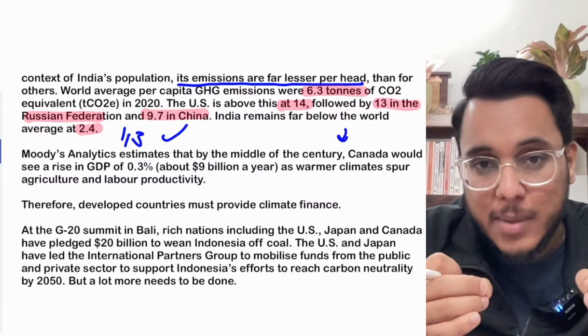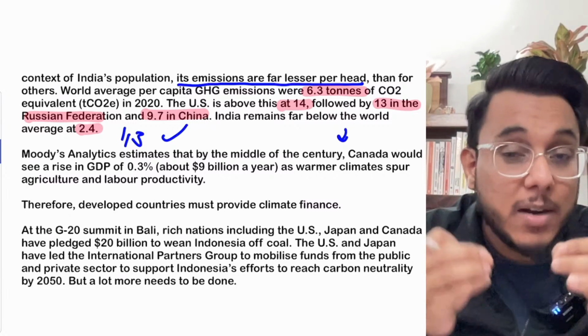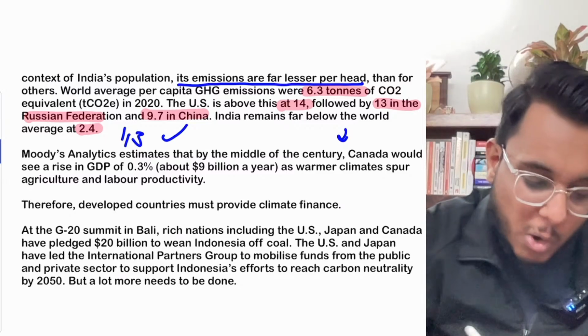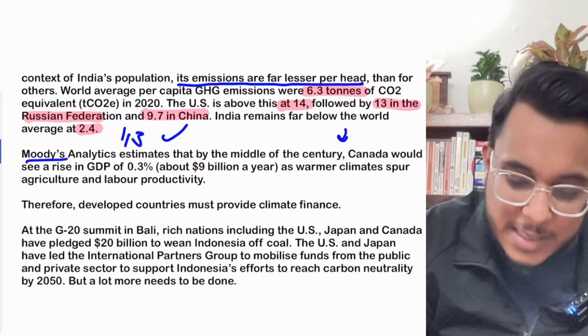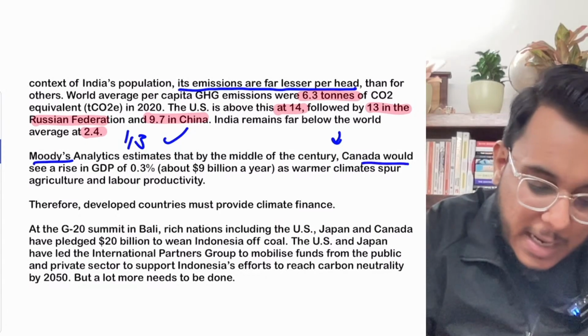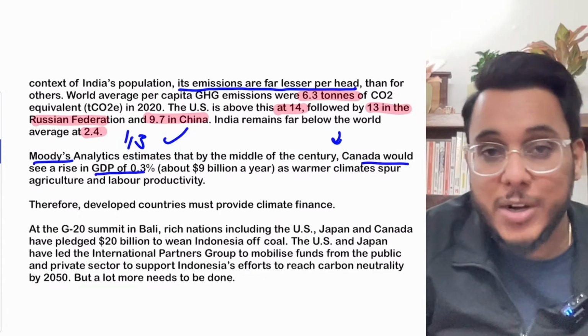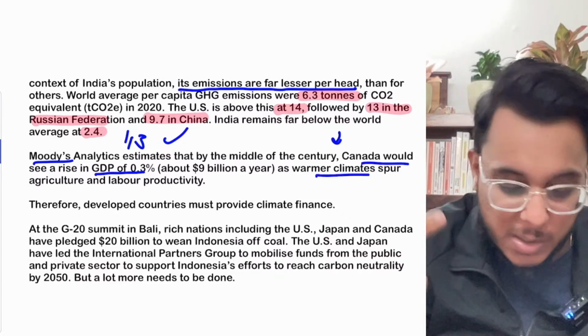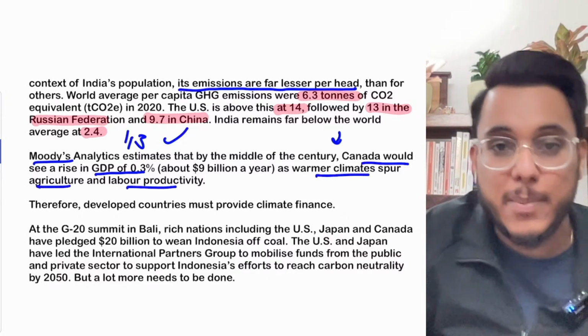And as climate change is coming, the developed countries will also get a benefit. Here one example of Canada has been given. According to Moody's estimates, Canada would see a rise of GDP by 0.3%. Why? Because as warmer climates come, it will spur agriculture and labor productivity.